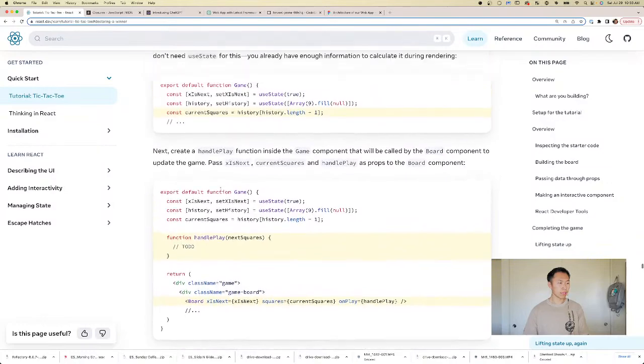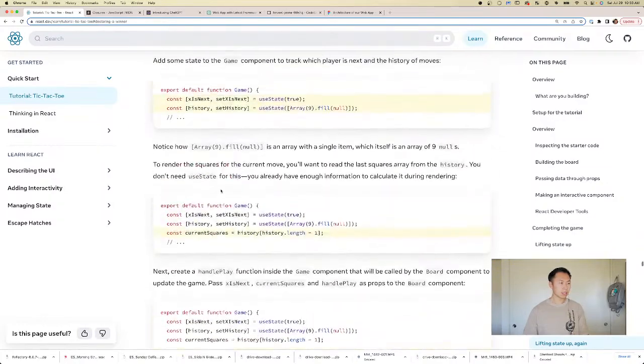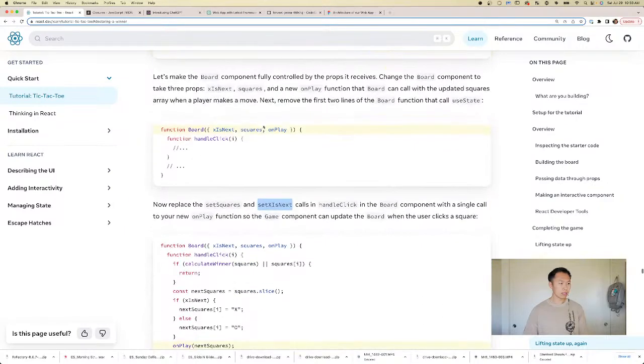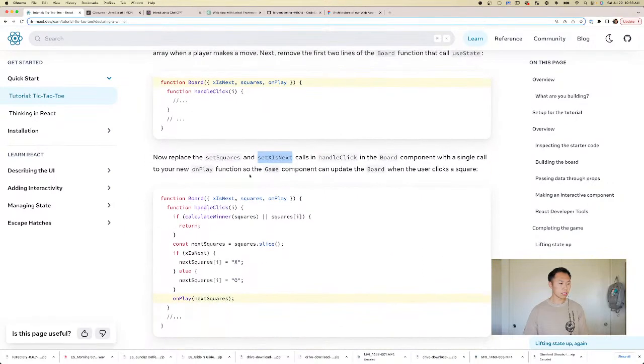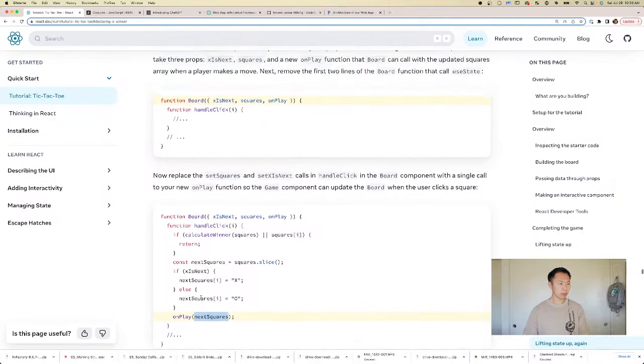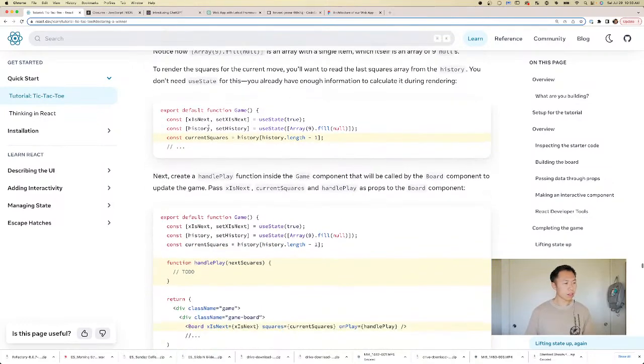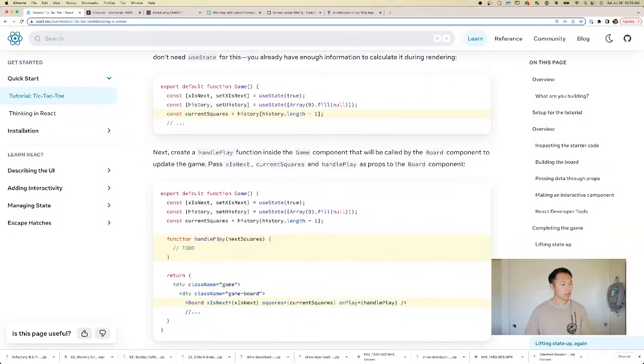Handle play. Handle click. Play next squares. Okay, let's follow along with the tutorial. So handle play is here. All right, so current square, let's make the history state.